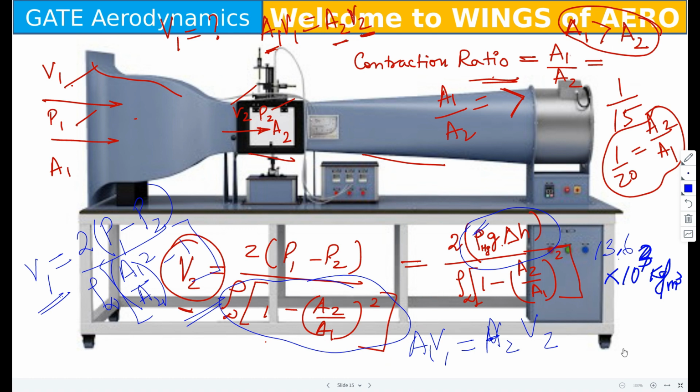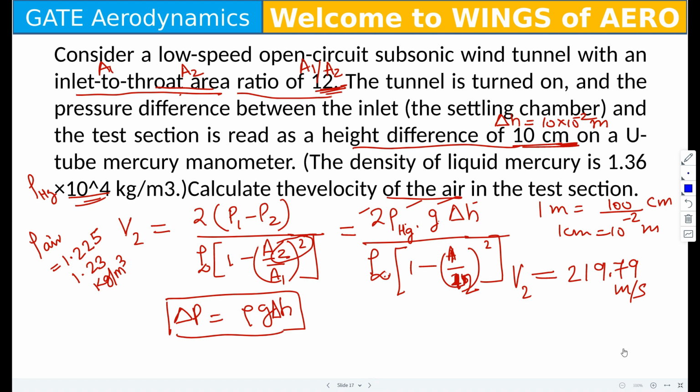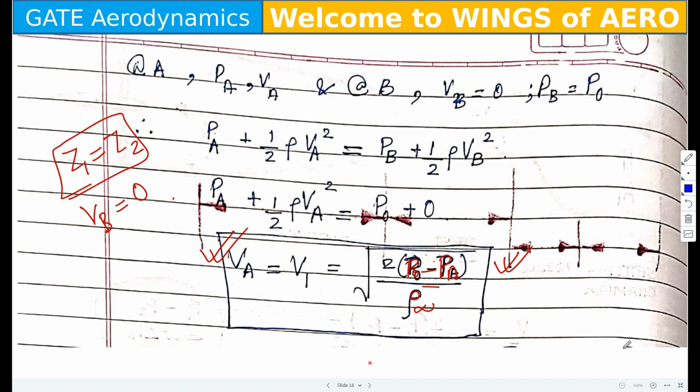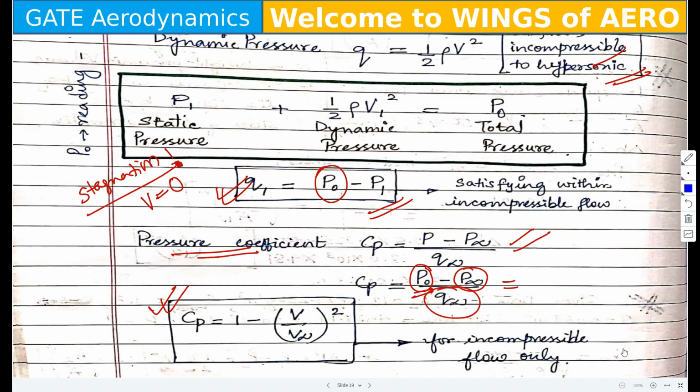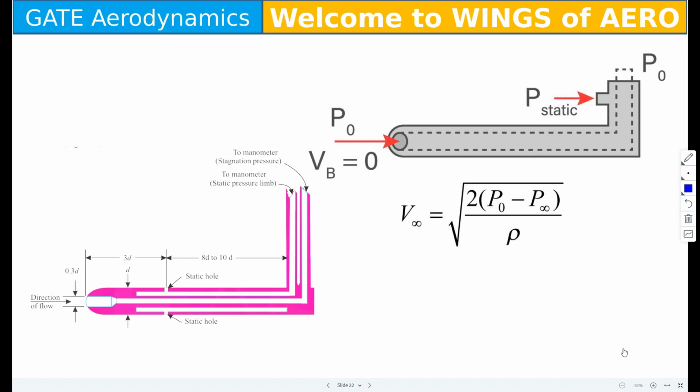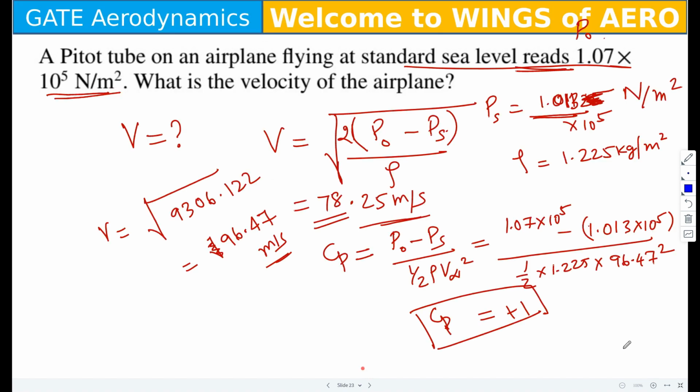Now based on that, some problems on the static tube also we have done. So static tube as well as the wind tunnel we have done. Based on that we have seen the formulas, dynamic pressures, then center of pressure. Just recall the formula at the same time. What was the formula for Cp?